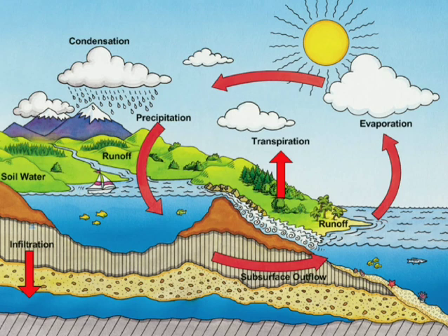Due to precipitation or rain, the water which is present in the atmosphere again joins the lithosphere or the earth. So the water is changing from one form to another continuously. This process is going on. The process of changing of water from one form to another is called the water cycle.